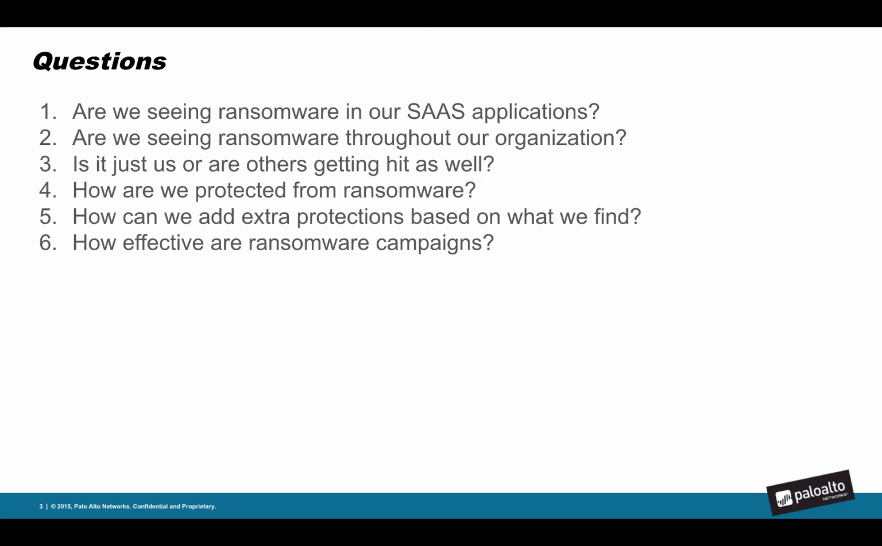Four, are we protected from ransomware? What kind of coverage do we have for ransomware, and how are we protected on our firewalls? Five, how can we add extra protections based on what we find? So based on the threat intelligence that we're getting, how do we add protections to our firewalls? And six, how effective are ransomware campaigns? Our CISO needs to be able to articulate this to the board and help them understand how big of a threat ransomware is. We're going to do what we can to try to arm our CISO with some valuable information.